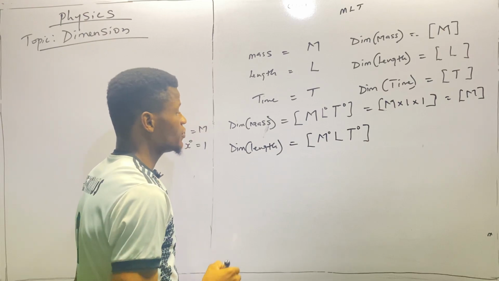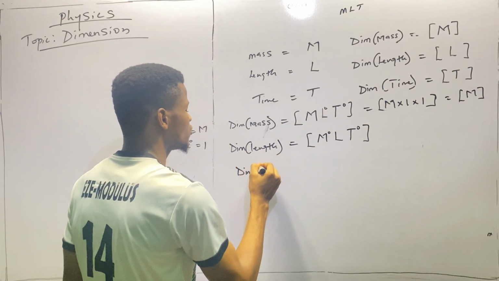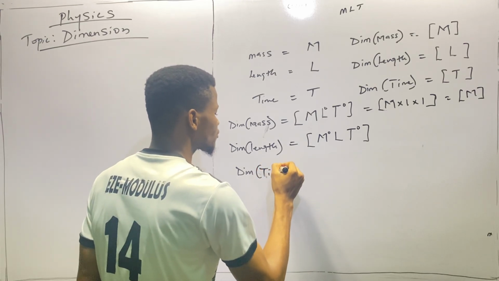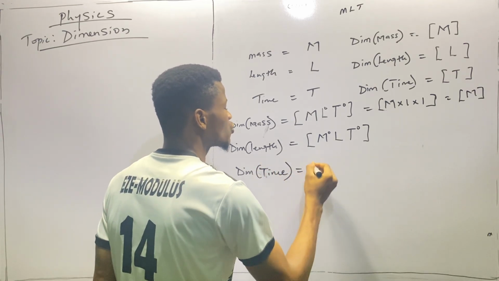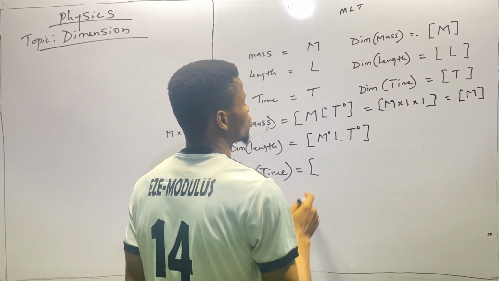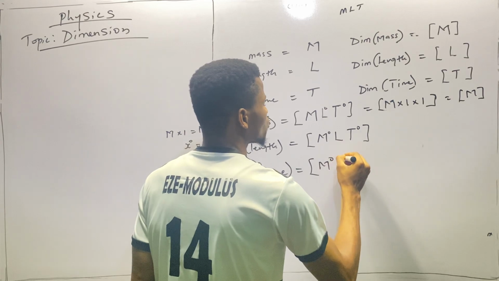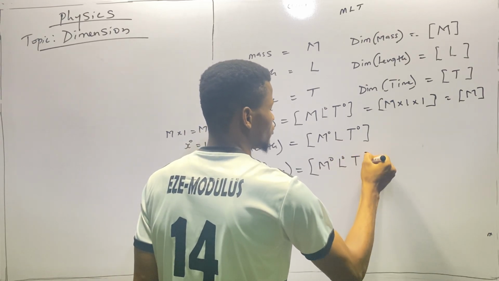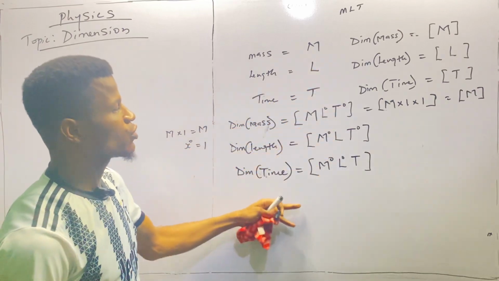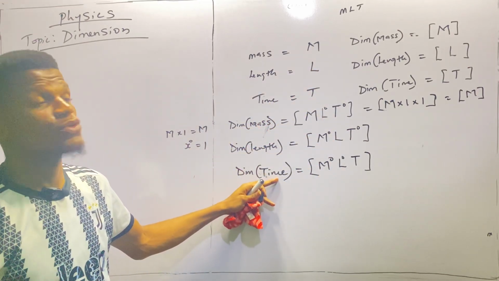All right, so we try the remaining one, which is time. So we have the dimension of time, dim time. Here we have only T, so every other thing will be introduced as raised to power 0. So we have M raised to power 0, L raised to power 0, T. This can also be regarded as the dimension of mass, length, and time respectively.